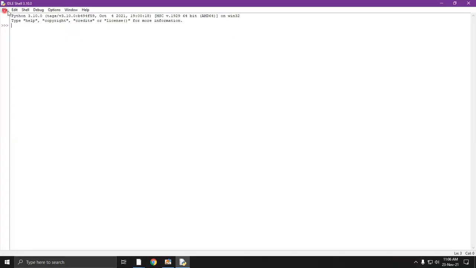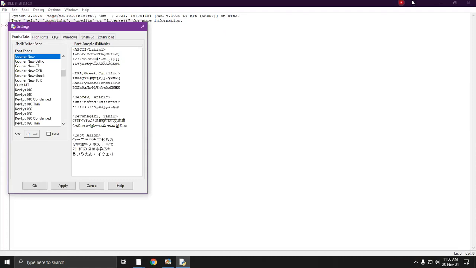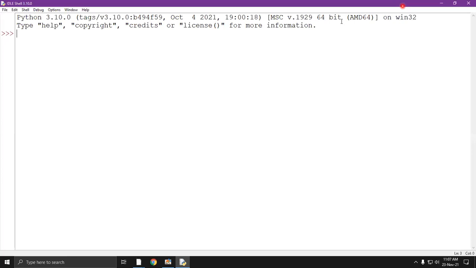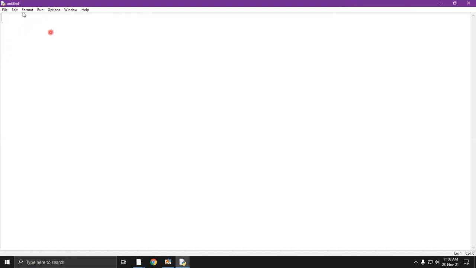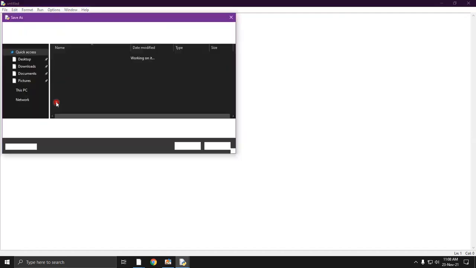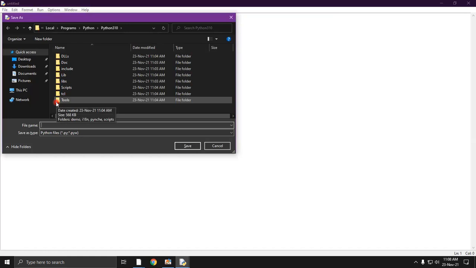For your better experience, I'm just changing the font size of this in the options available. Just a second. So this is Python which is open in the interactive shell, but now I will create a new file with the help of Control N key. Now it's being open in the shell script mode. Here you will find that it is untitled. Now I have to save it. Control S. Now it will ask you the file name.